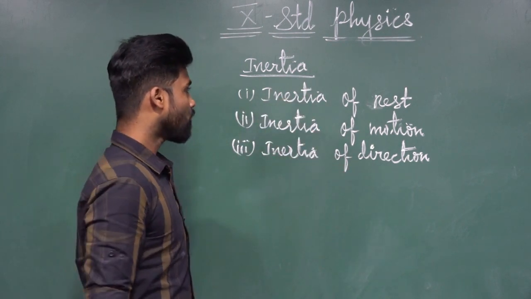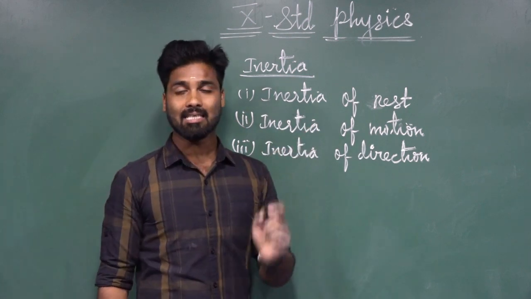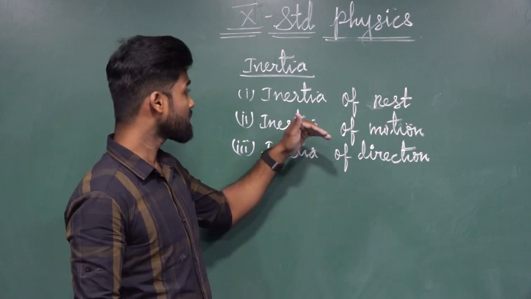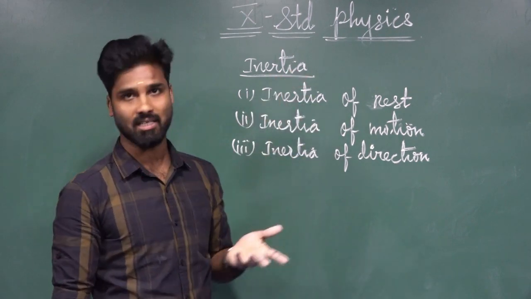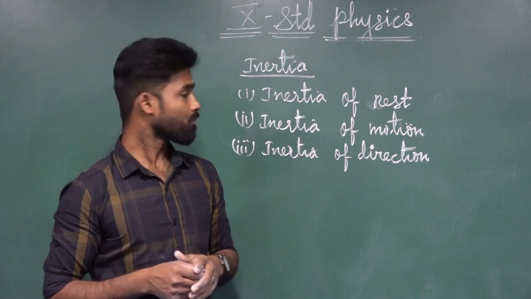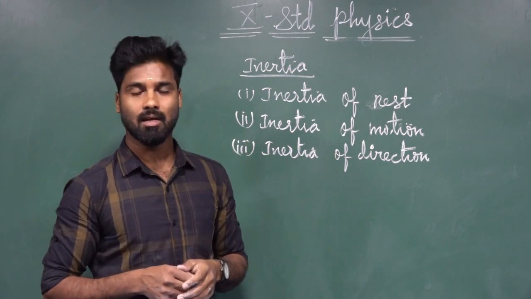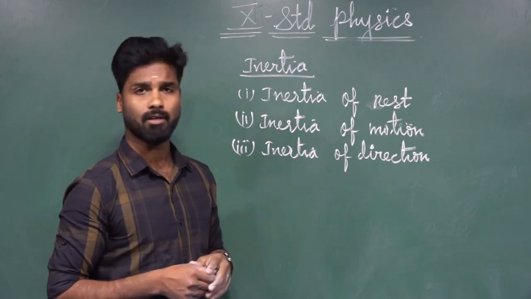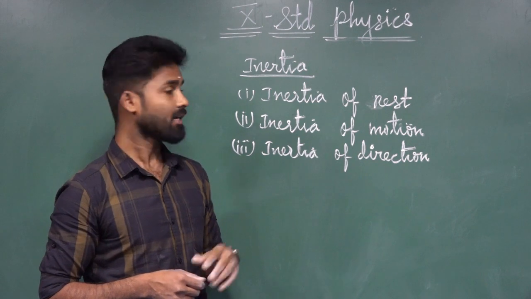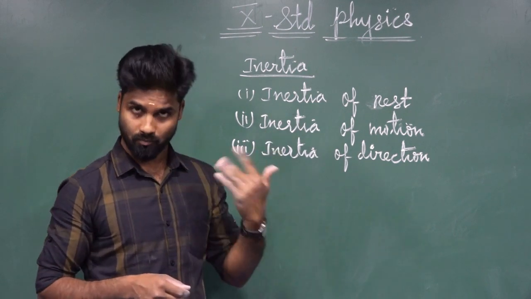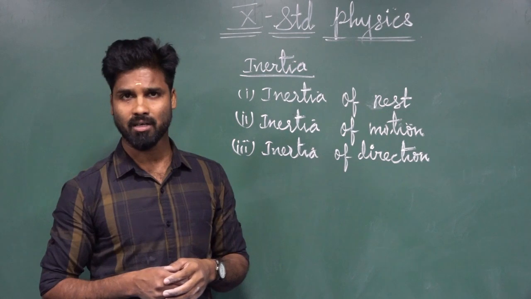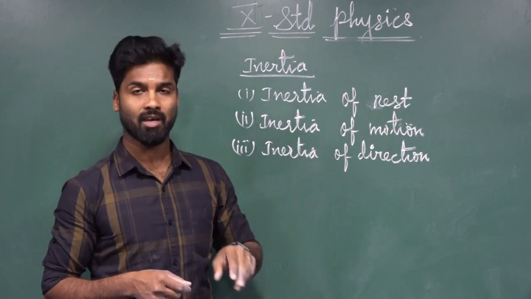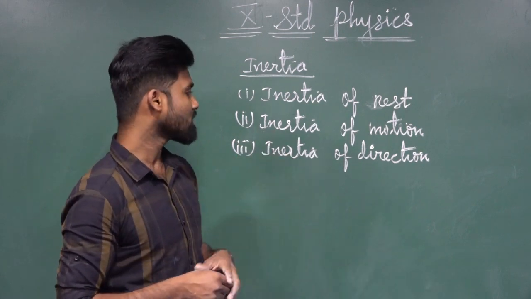So let us discuss what is the inertia of rest. The resistance of your body to change its state of rest, that is said to be inertia of rest. And the inertia of motion is nothing but the resistance of your body to change its state of motion. That is said to be inertia of motion. Inertia of direction is nothing but the resistance of your body to change the direction of a moving object. That is said to be inertia of directions.